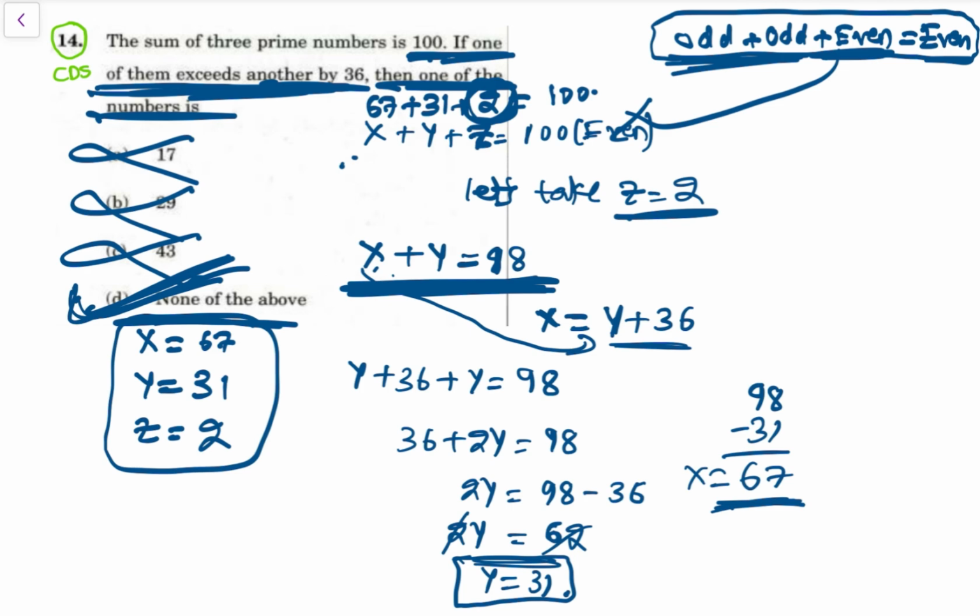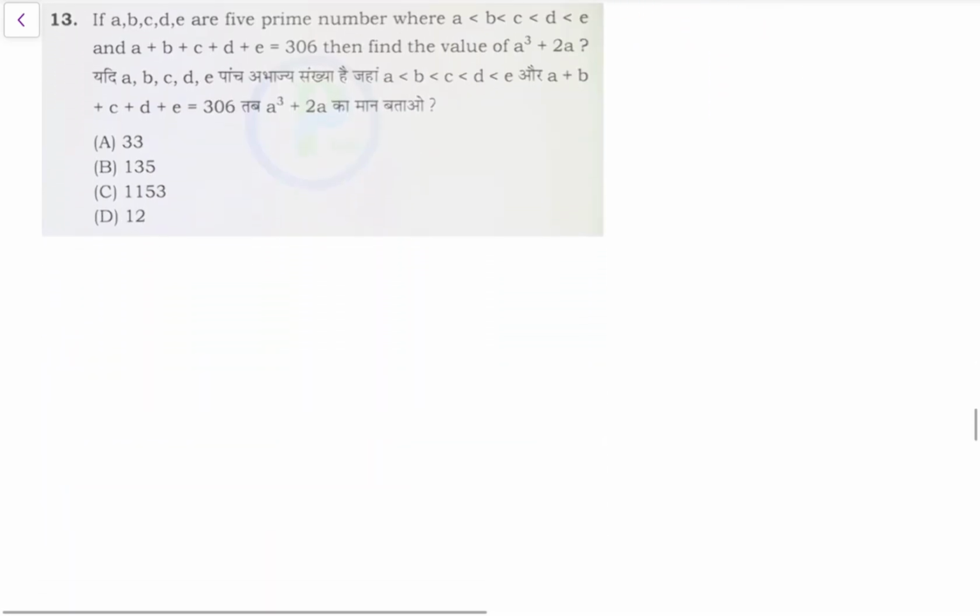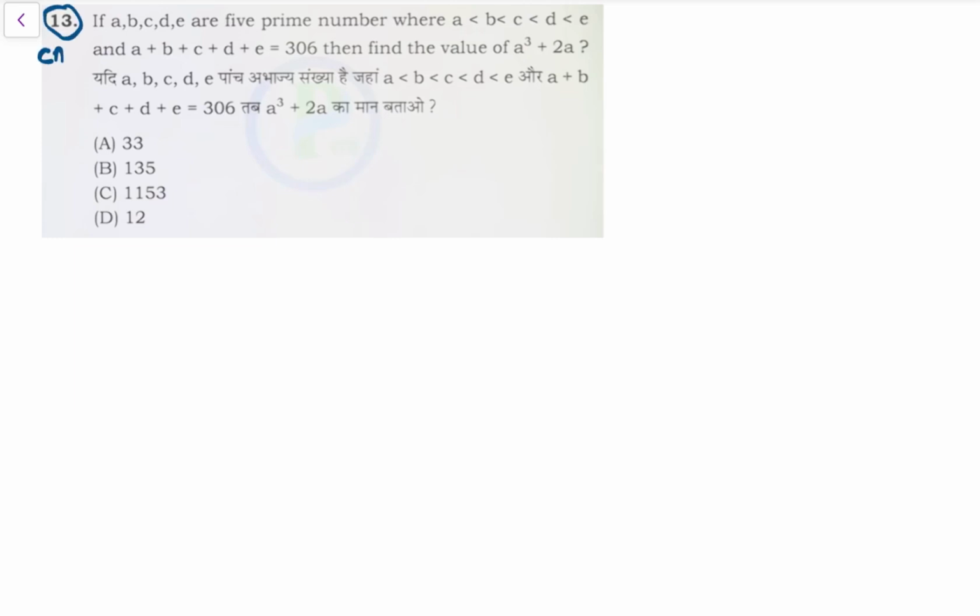So I am expecting a question on these lines, right? Then let's see this question. I think this question is asked in CAT exam, right?